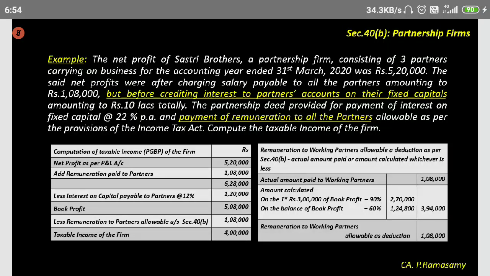Have you understood this example clearly? Anybody, any doubt?